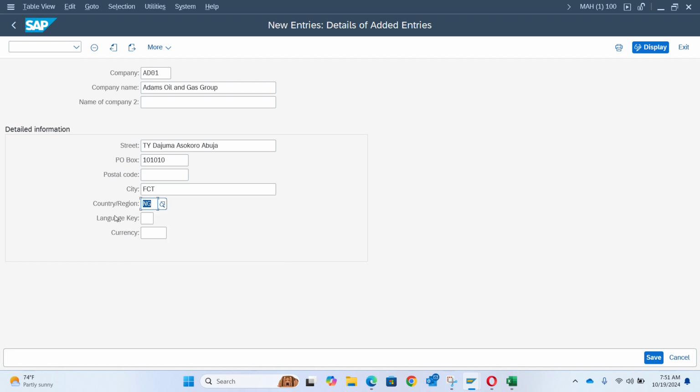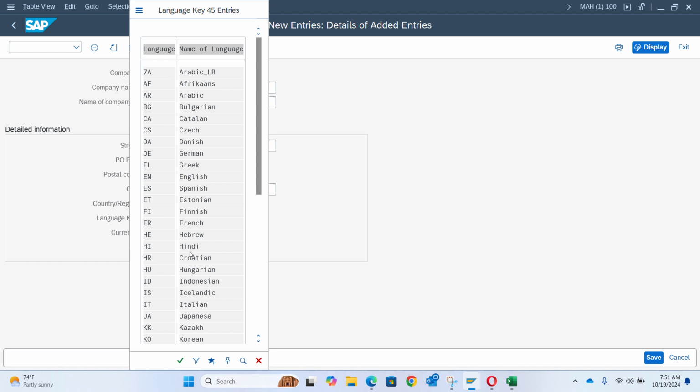So country region. NG has been defined already. So country is NG, my country is Nigeria, and I've taken NG as a country. Now language is also EN. All these are pre-configured by SAP already. SAP has recognized all countries in their system, so you just put it. The language I'm using is EN, which is English. You can also go inside and see the languages. We have different languages, but EN is denoted for English.